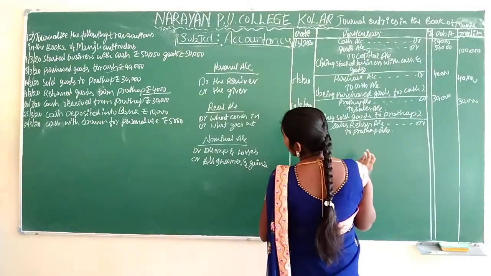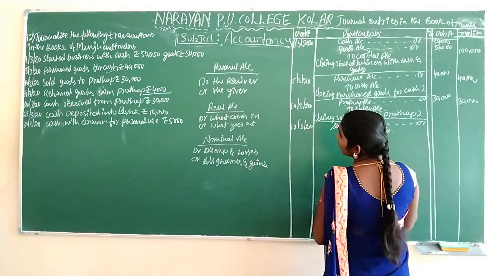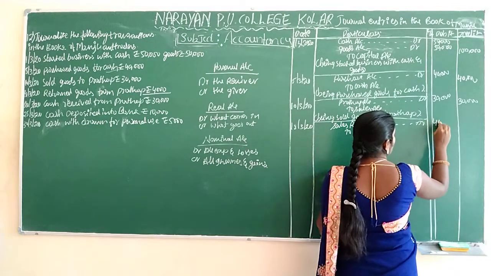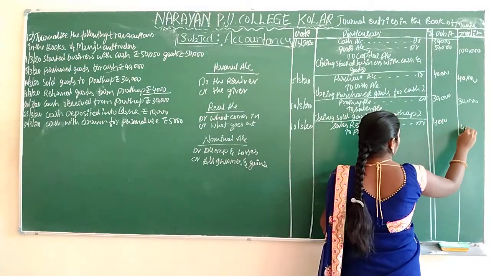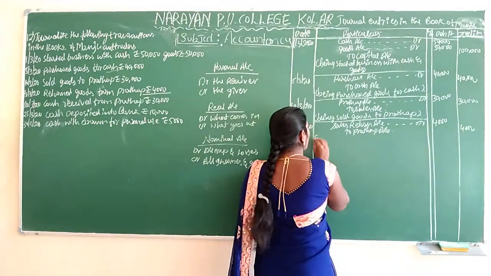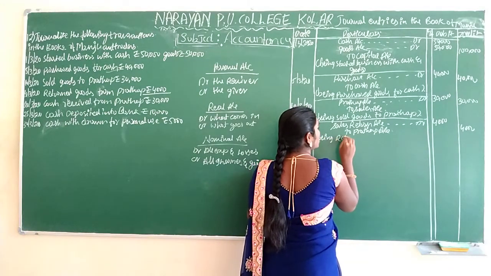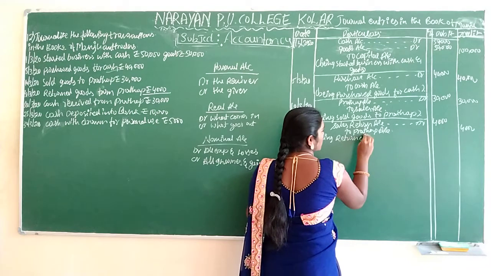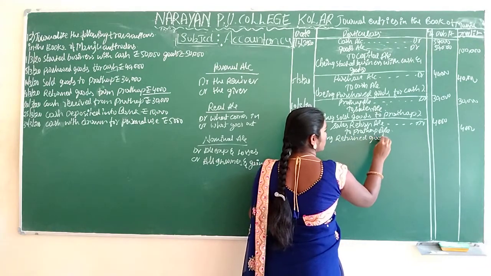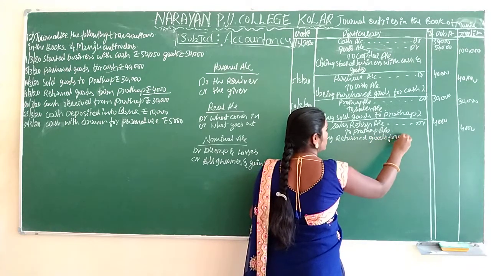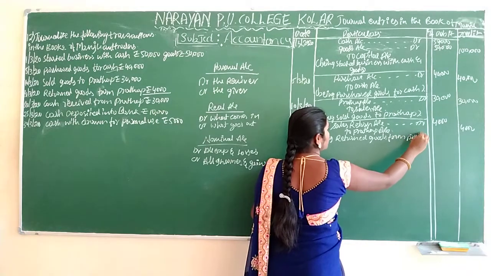How much amount is there here? 4,000 rupees, return goods. Being goods returned from Pratap.